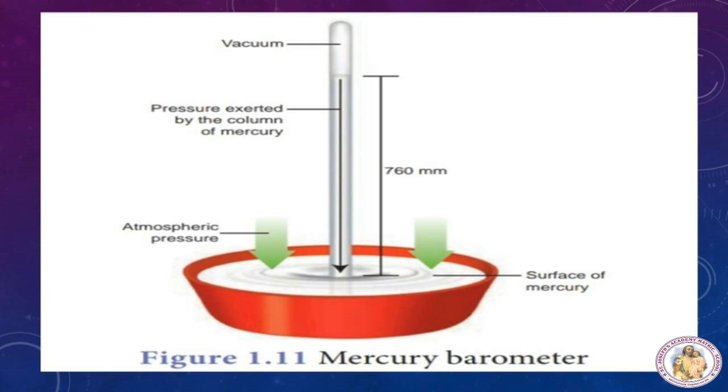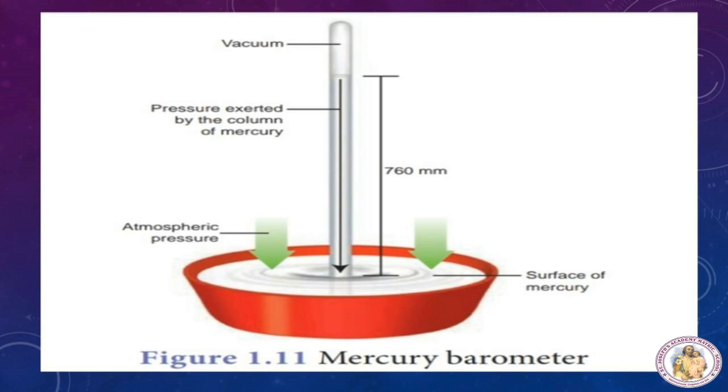Let's see the construction and working of the mercury barometer. The instrument used to measure atmospheric pressure is called a barometer. A mercury barometer, first designed by the Italian physicist Torricelli, consists of a long glass tube closed at one end, open at the other, filled with mercury and turned upside down into a container of mercury.